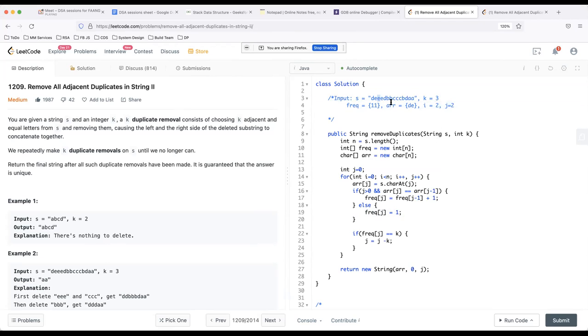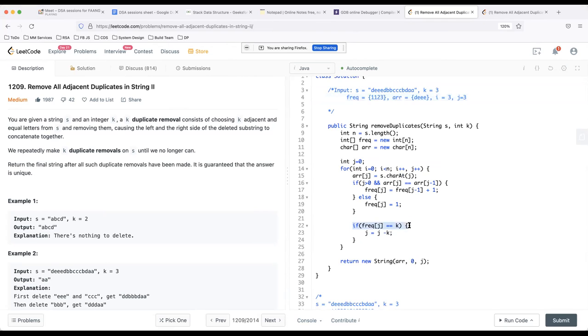Then I copy the ith character into the jth location. So E will be copied here. And this time array of j is actually equal to array of j minus 1. So the frequency of the second E will become the frequency of the previous E plus 1. So it becomes 1 plus 1, 2. Then frequency of j is not equal to k, so we don't do that. Increment i and j again for the next iteration. Then copy the ith element. So copy E into this and increment the frequency by the previous frequency plus 1. So it becomes 3.